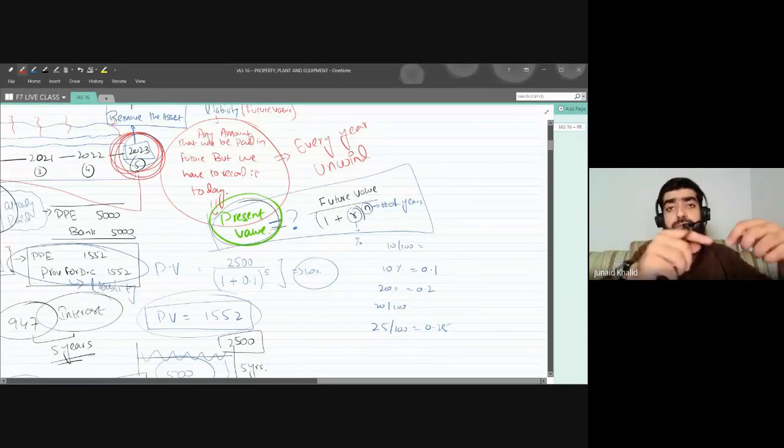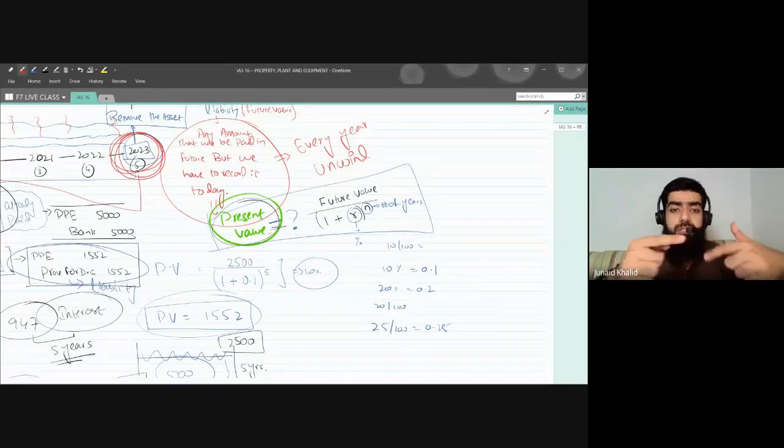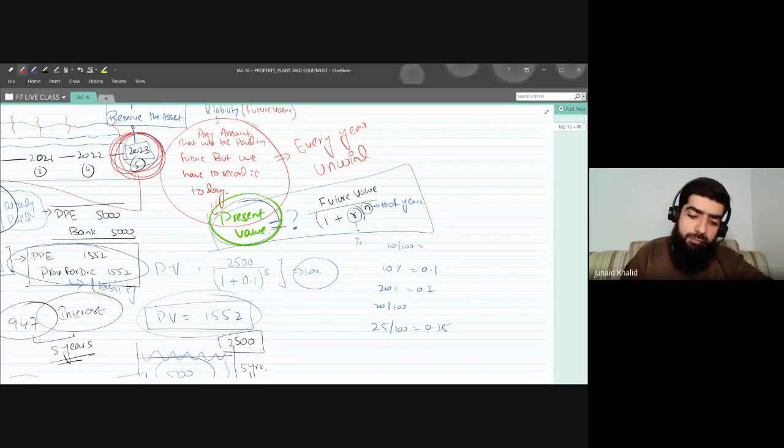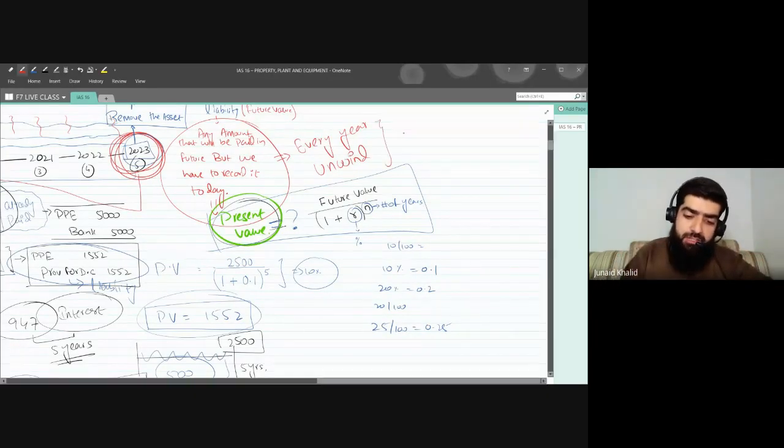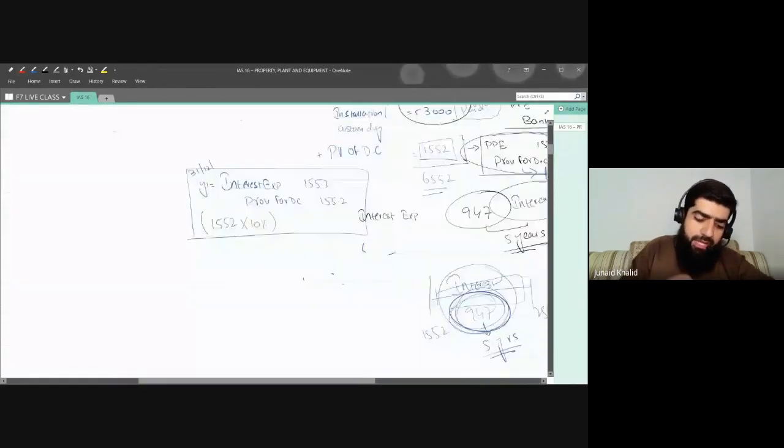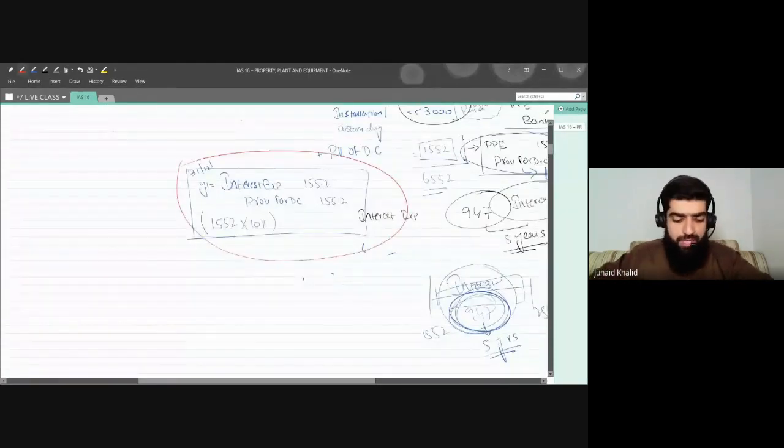It means what do you have to do? You have to unwind the interest. Unwind means that you need to recognize the interest. You need to recognize the interest expense every year. And the accounting entry for that interest expense would be interest expense debit, and provision for dismantling cost will be credited.